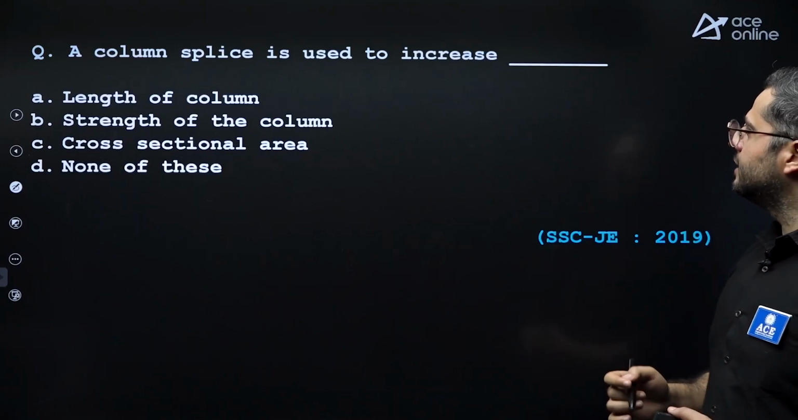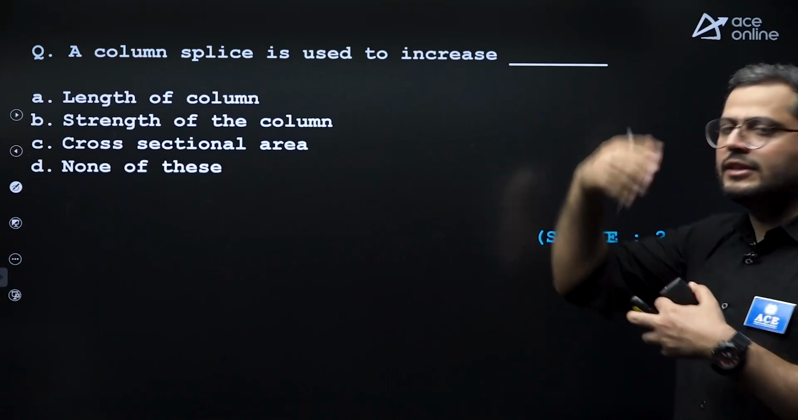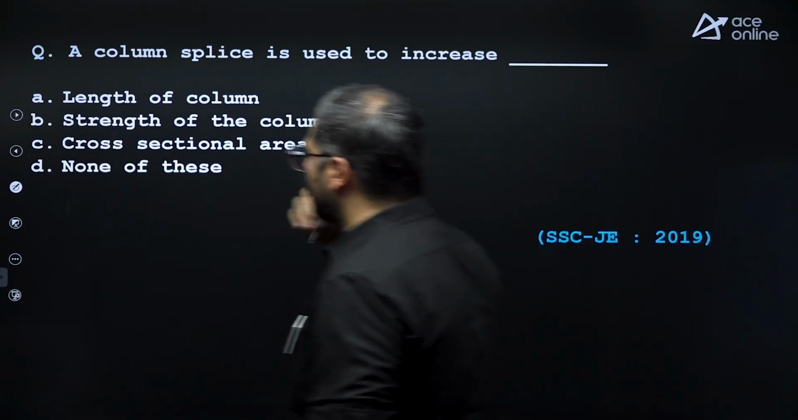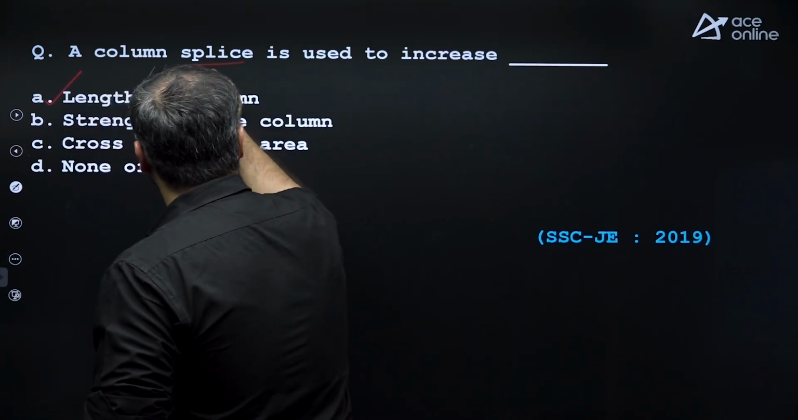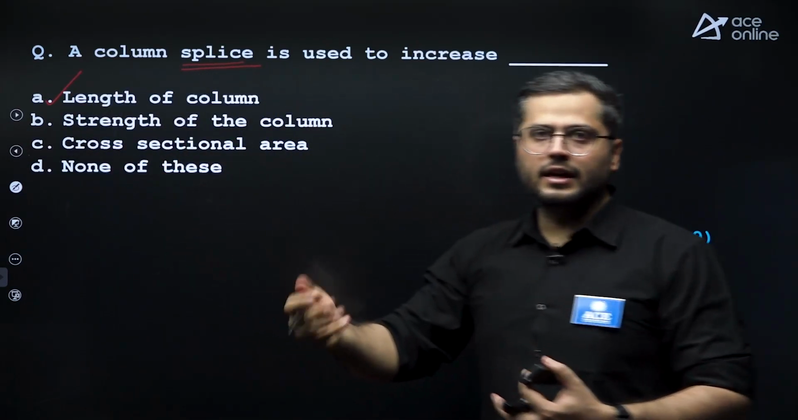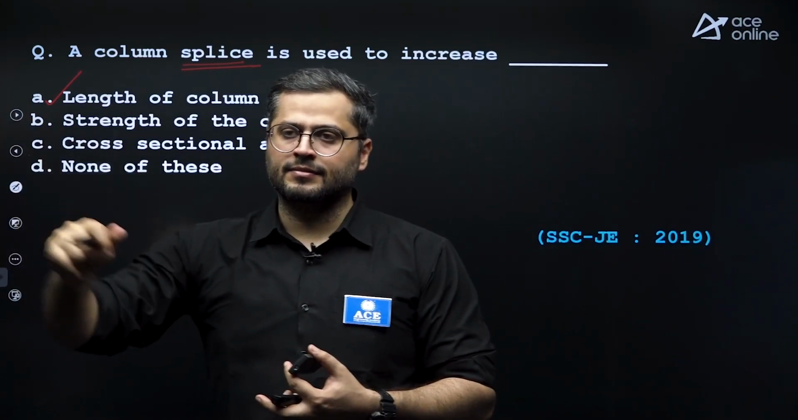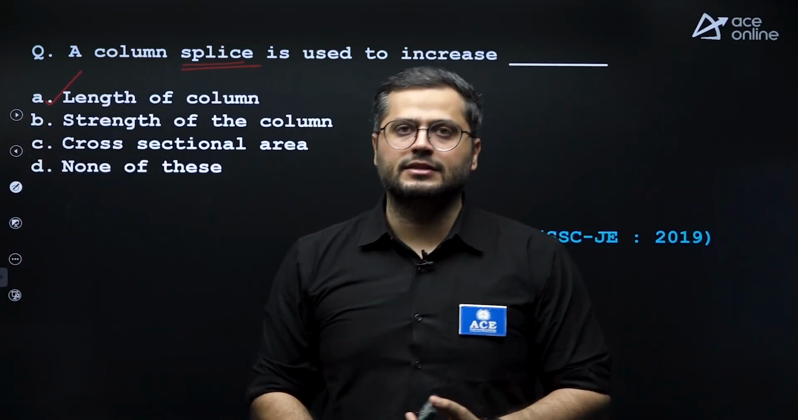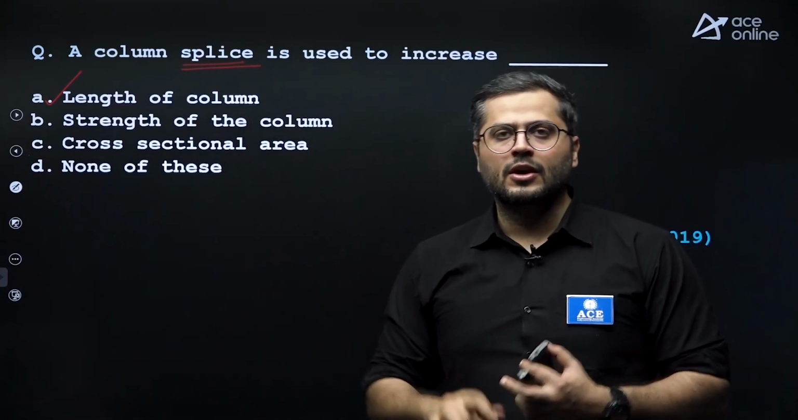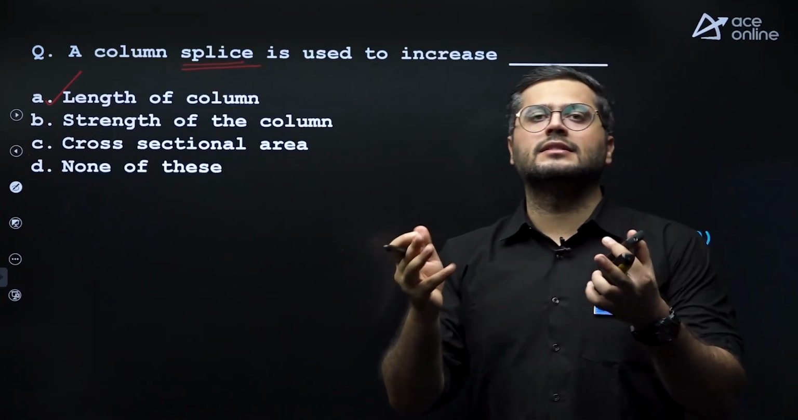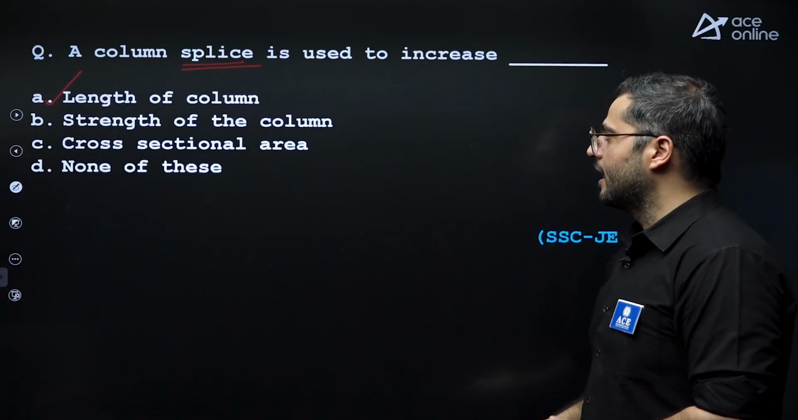A column splice is used to increase the length of the member, right? Length of the column. Column splices, in general, splices, either it is flange splice or web splice in plate girder, either it is tension splice or either it is column splice. All are required to increase the length of the member, right?